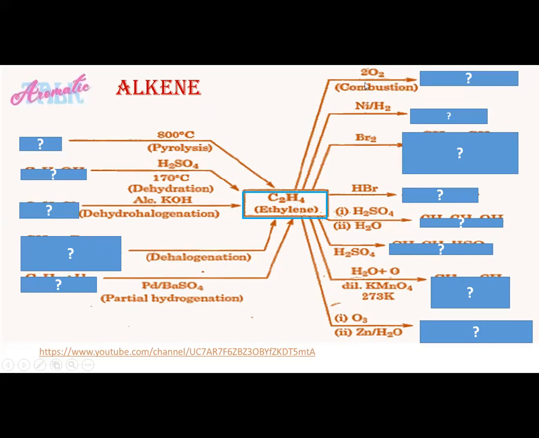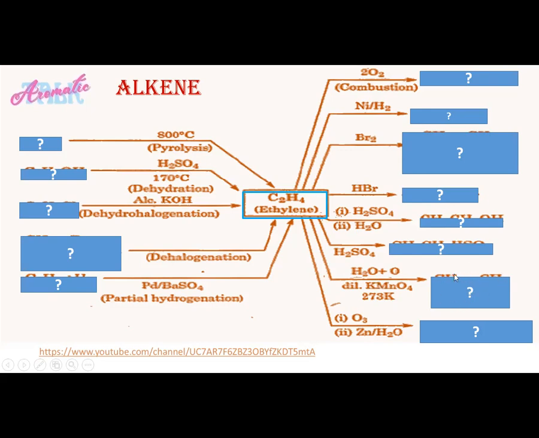The first reaction is that alkene reacts with oxygen to form a product. Second reaction, alkene undergoes addition of hydrogen in the presence of nickel catalyst. Third reaction is alkene reacting with halogens to form a famous product. And the next reaction is addition of HBr, hydrogen and halogen, to alkene. Next reaction is addition of sulfuric acid and water. And what will be the product? Next reaction is addition of sulfuric acid to alkene.